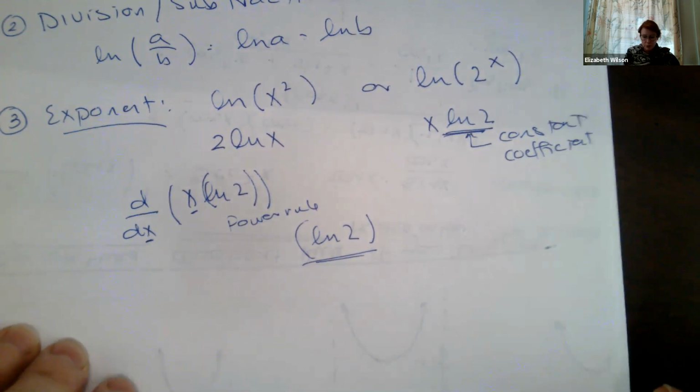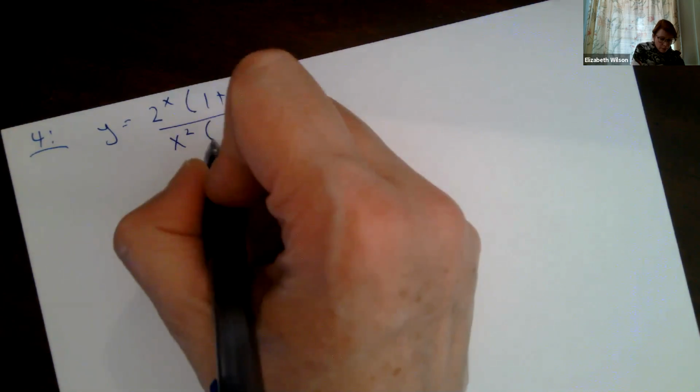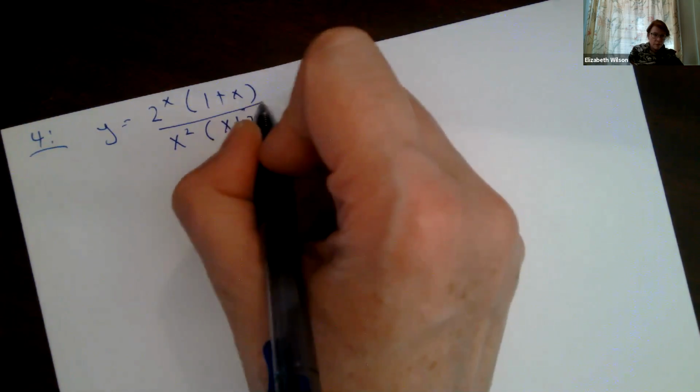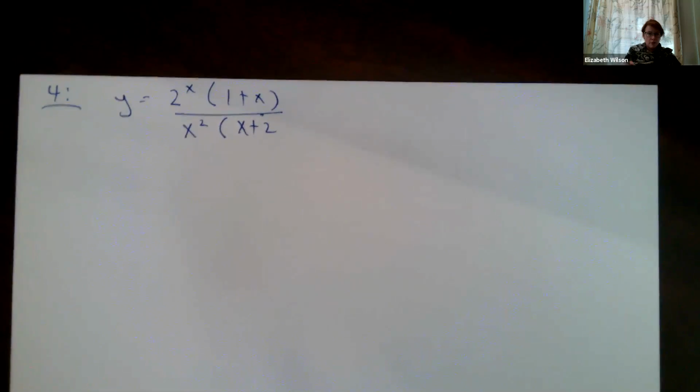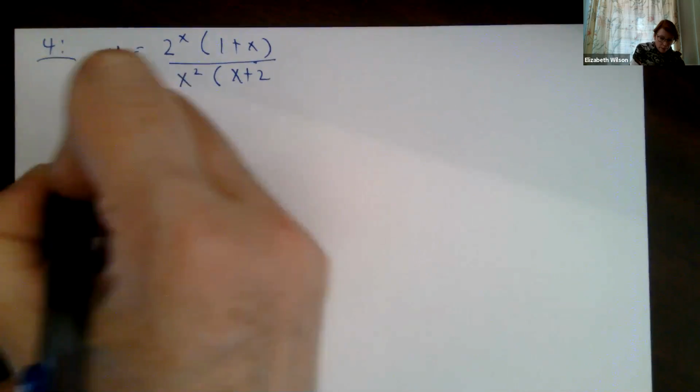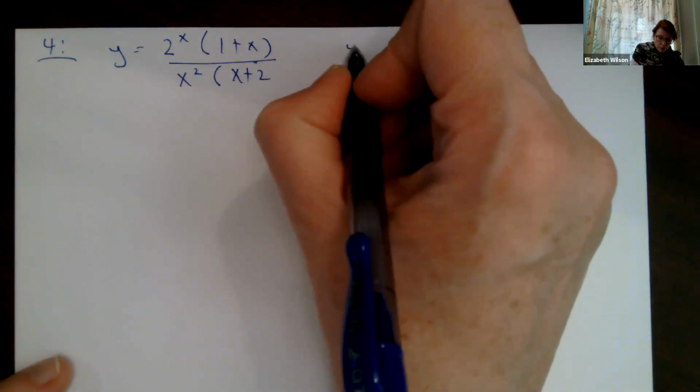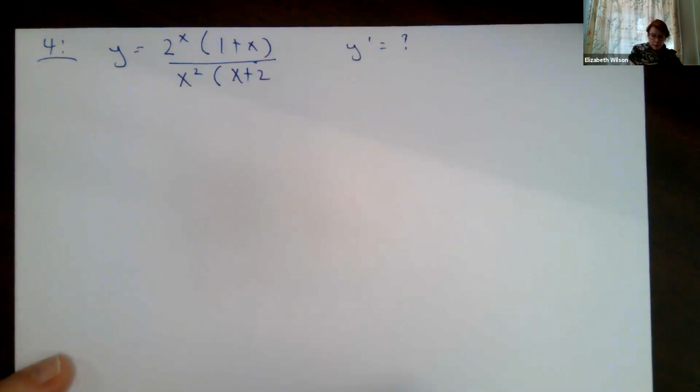We're exploiting these properties of logs in this particular problem, and that's how we're going to be solving the logarithmic differentiation. With all that preamble, let's go ahead and take a look at question number 4. So question number 4 says we have to use logarithmic differentiation: y equals 2 to the x times 1 plus x all over x squared times x plus 2. Okay, so this is our function right here. So in order to find y prime, I need to use log differentiation.